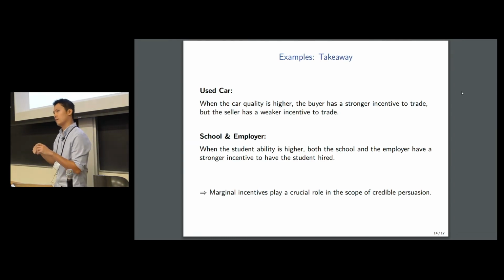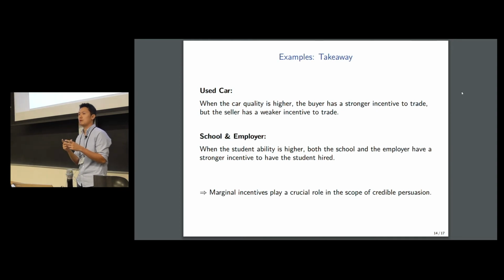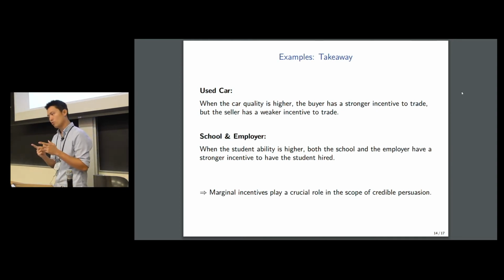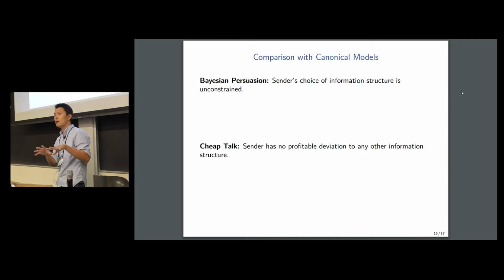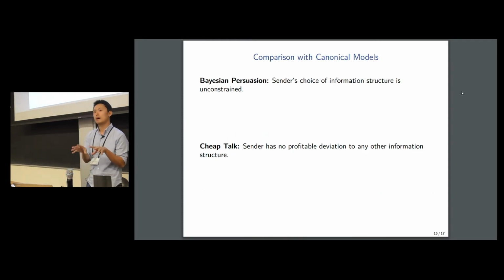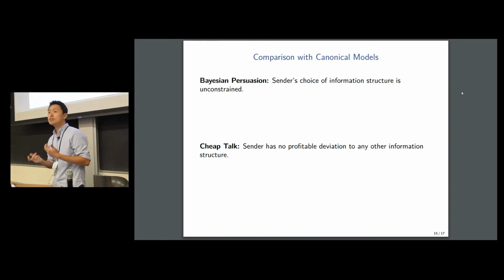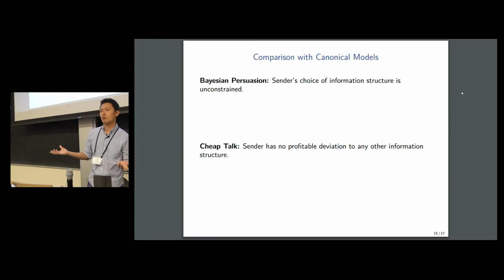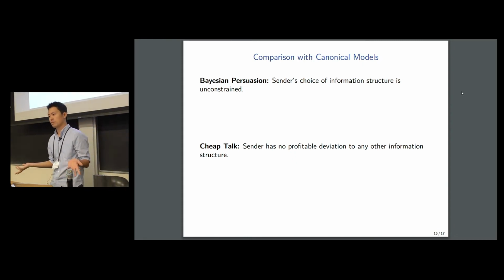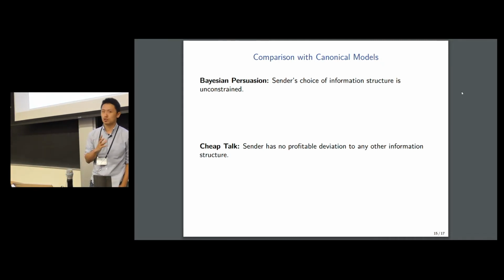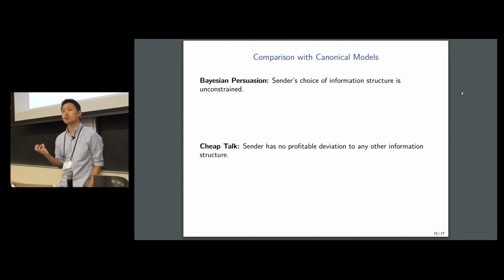So I hope that through these two examples, I've illustrated the key idea of our credibility notion. I think now would be a good time to compare our model with two canonical models of communication in the literature, namely cheap talk and Bayesian persuasion. In Bayesian persuasion, the sender is given full commitment power, so the sender's choice of information structure is unrestricted. By contrast, in cheap talk, the sender has no commitment power whatsoever.